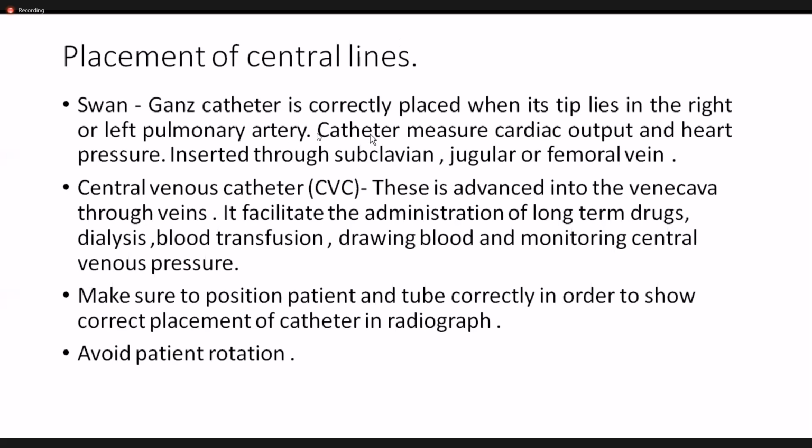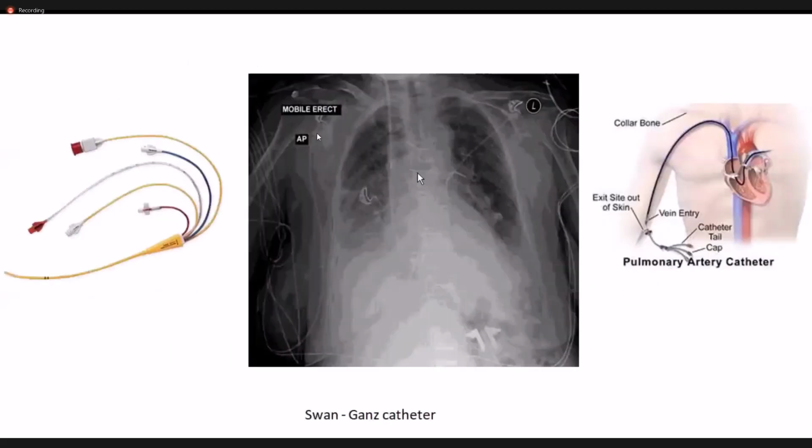Okay. Now, what is the function of a Swan-Ganz catheter? The catheter measures cardiac output and heart pressure, and is inserted through a subclavian, jugular or femoral vein. It can be inserted through these big veins. So what is the main purpose? It will monitor the cardiac output and heart pressure.